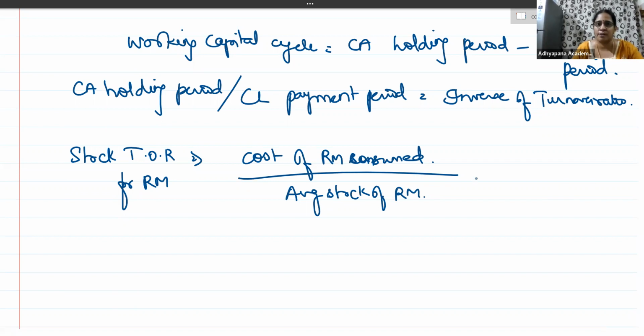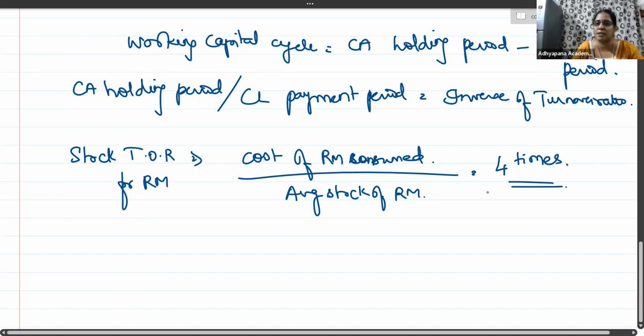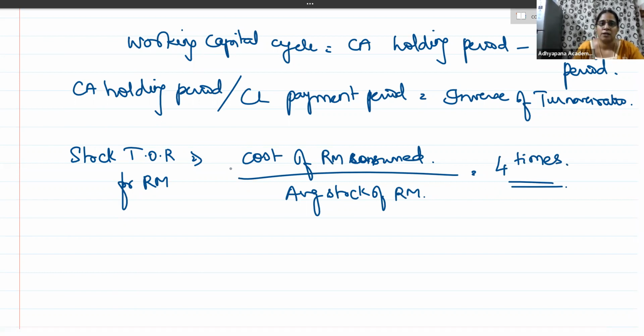So just an example, if I say the stock turnover ratio is 4 times, turnover ratio is always represented as number of times. So if I say the stock turnover ratio is 4 times, it means the stock is replaced or the stock gets restocked once again, once in 3 months.